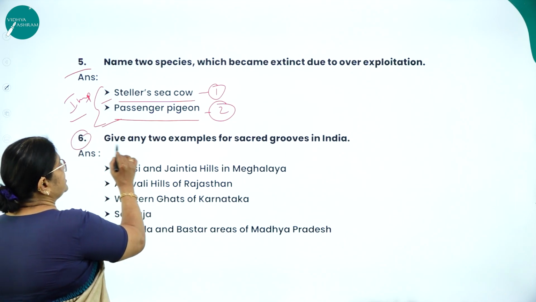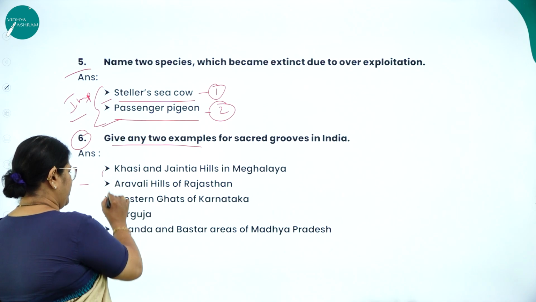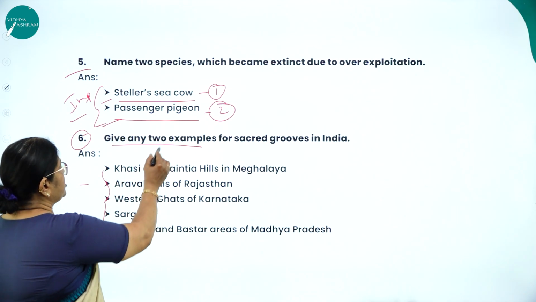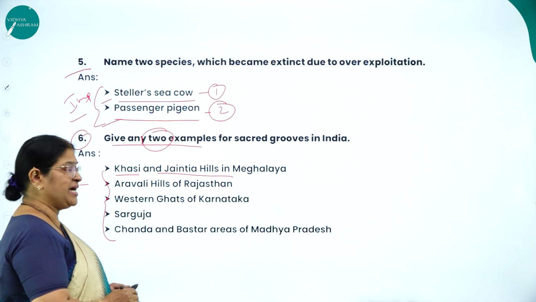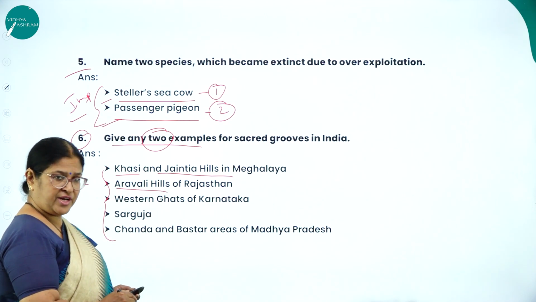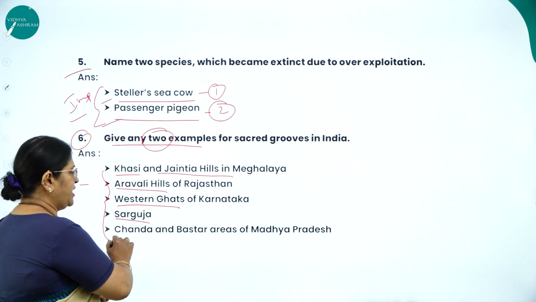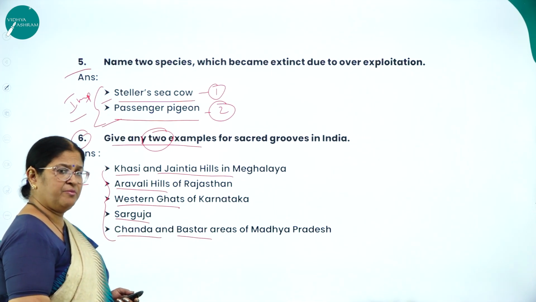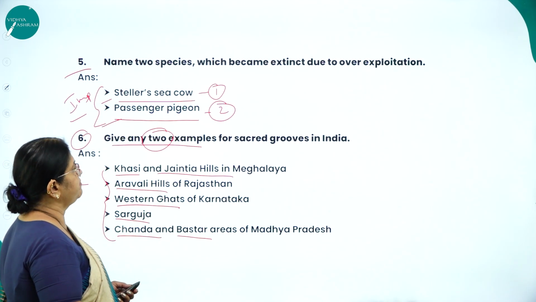Next question, number 6. Give any 2 examples for sacred groves in India. I have given a good number of examples. There were examples: Khasi and Jaintia Hills in Meghalaya, Aravalli Hills of Rajasthan, Western Ghats of Karnataka, Sarguja, Chanda and Bastar areas of Madhya Pradesh. So you can give any 2 examples for sacred groves.